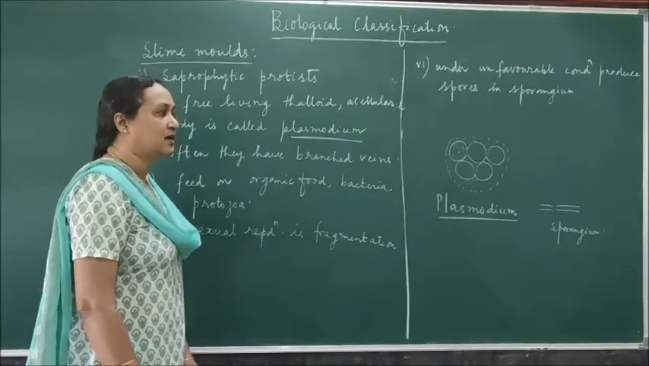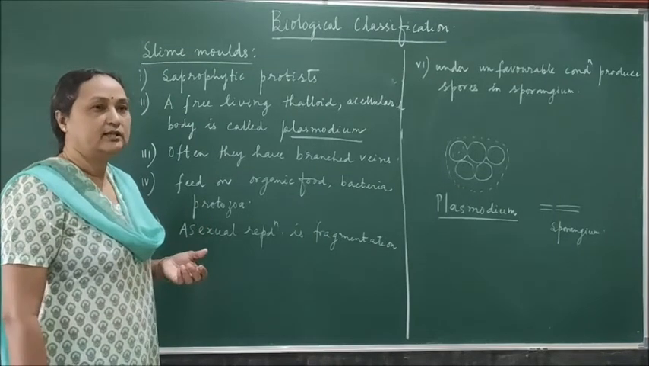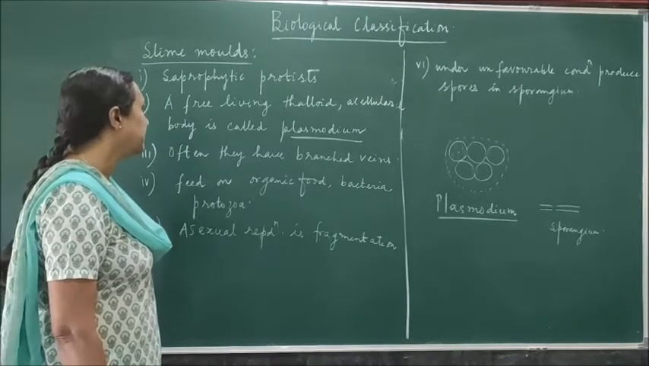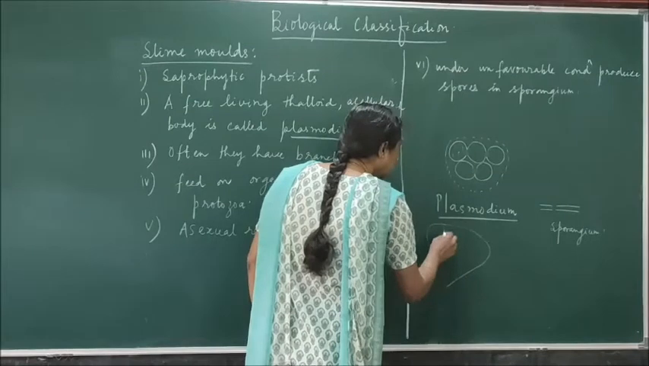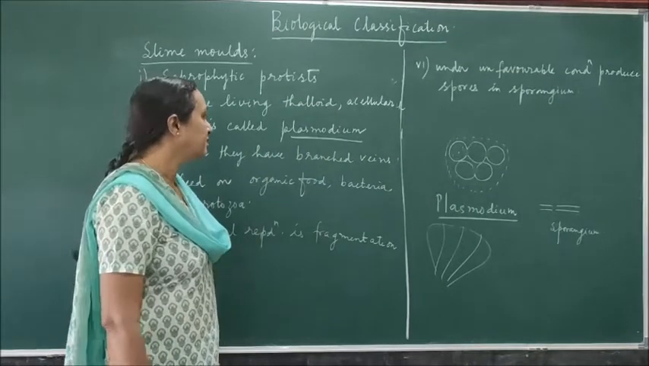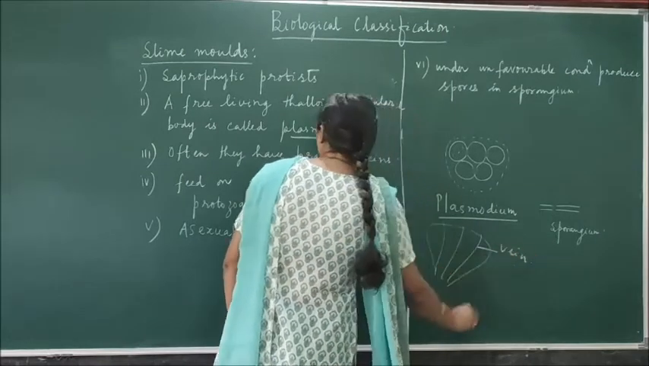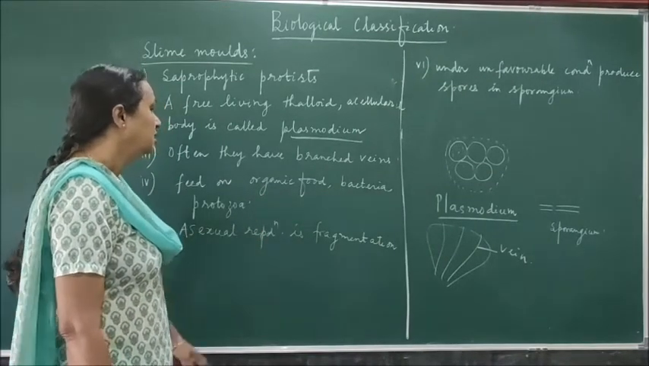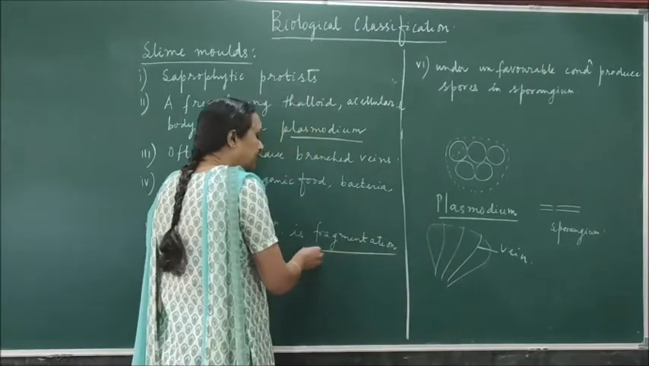So slime mold is found, for example, on a dead log or the place where the organic compounds, dead and decaying compounds, are present, a moist place. In those places the plasmodium generally grows. And sometimes you can find the plasmodium also having veins, like in the leaf you have seen veins are there. Similarly here also in some of the plasmodium the veins are present. They feed on organic food and bacteria and protozoa also. Asexually how is it reproducing? It is reproducing by the method which is called fragmentation.